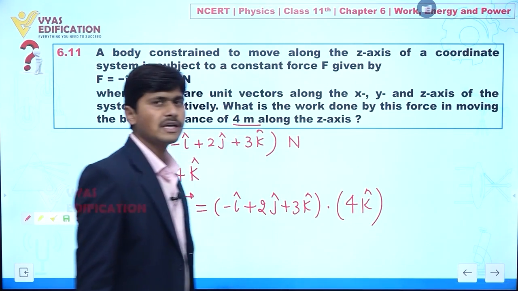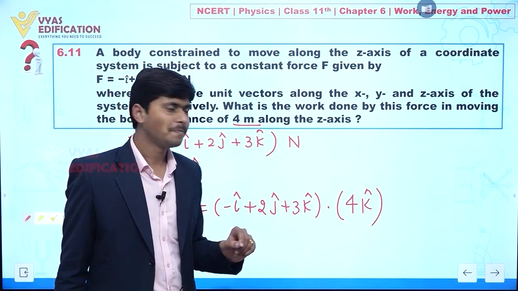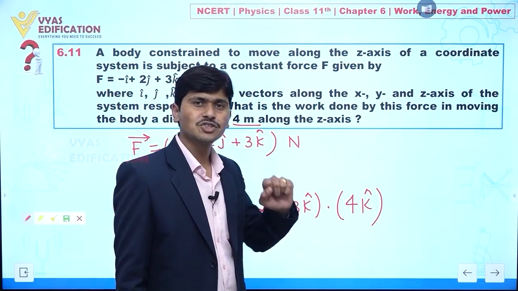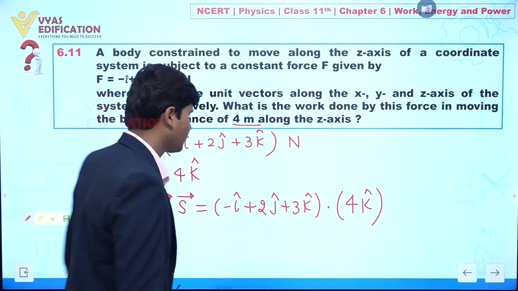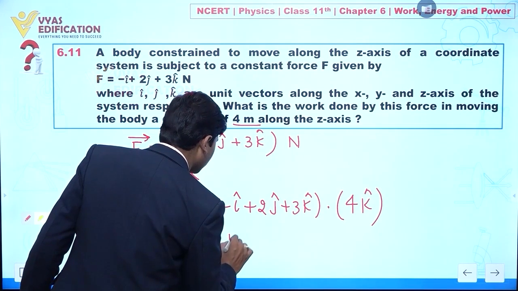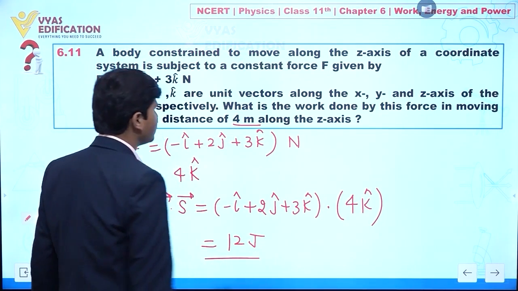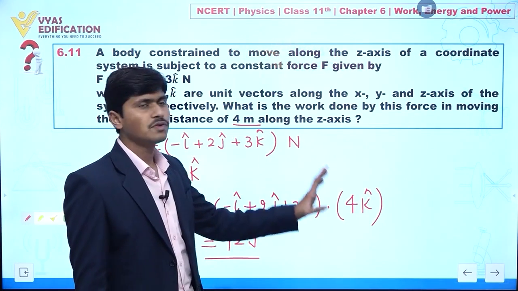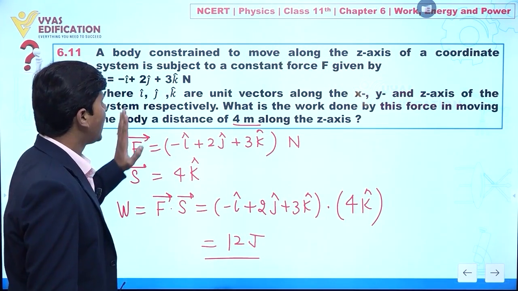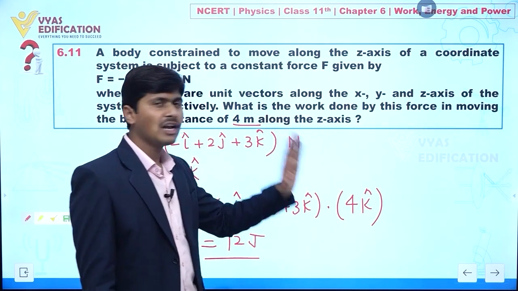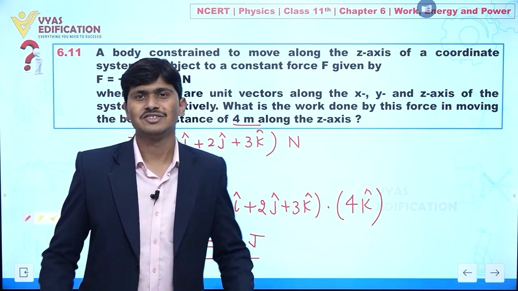Clear? Now we can see i dot k is 0. Clear? j dot k is also 0. k dot k is 1. Clear? So 3 multiplied by 4 we have 12, and k dot k is 1. So the final answer we are getting is 12 joule. Clear? So the work done by this force in moving a body a distance of 4 meter along the z axis is 12 joule. Clear?